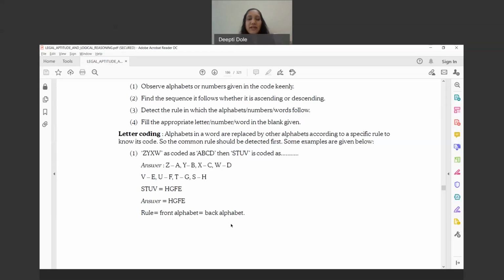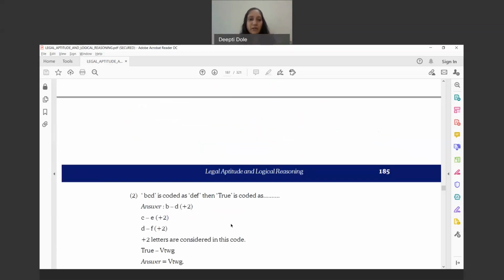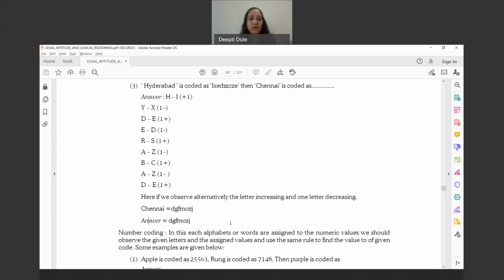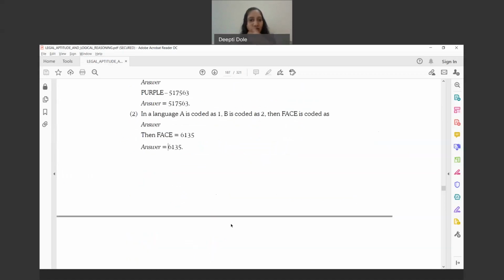So like I told you, the coding is not difficult, only you will have to remember the codes: what is a forward coding, what is a backward coding of that particular alphabet, and what is the sequence which they have given to be coded as so and so. Then you can code that particular number or alphabets which have been given. So in a language, A is coded as 1, B is coded as 2, then what is face coded as?